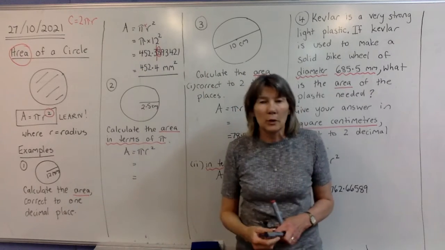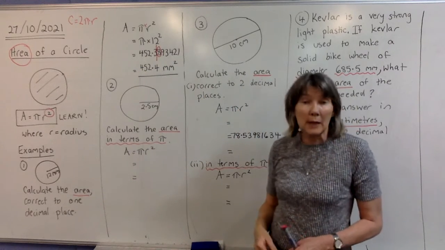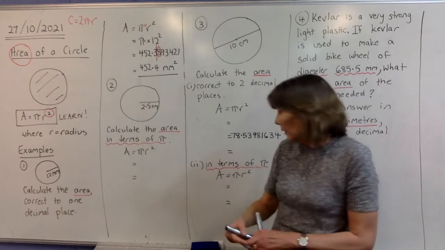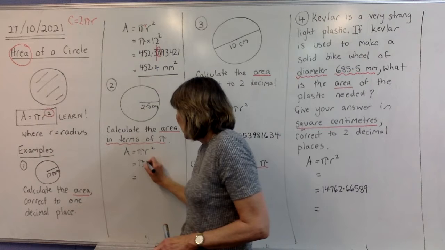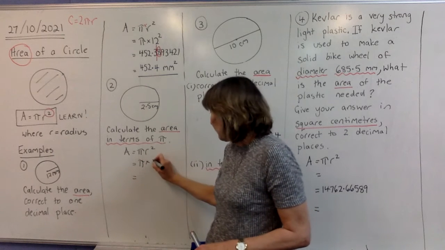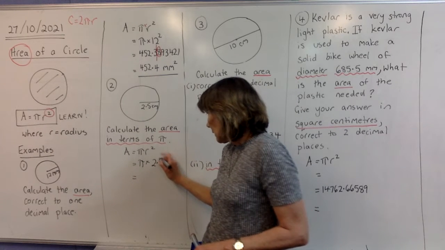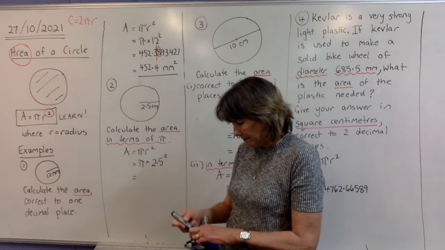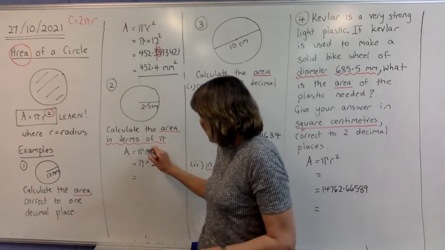Okay, let's look at the next question. We're finding an area. Start with your area formula. Area equals pi r squared. So now we're going to sub in our radius, which is 2.5. And don't forget that the radius has to be squared, so we'll put a squared there. So now you're going to go to your calculator.